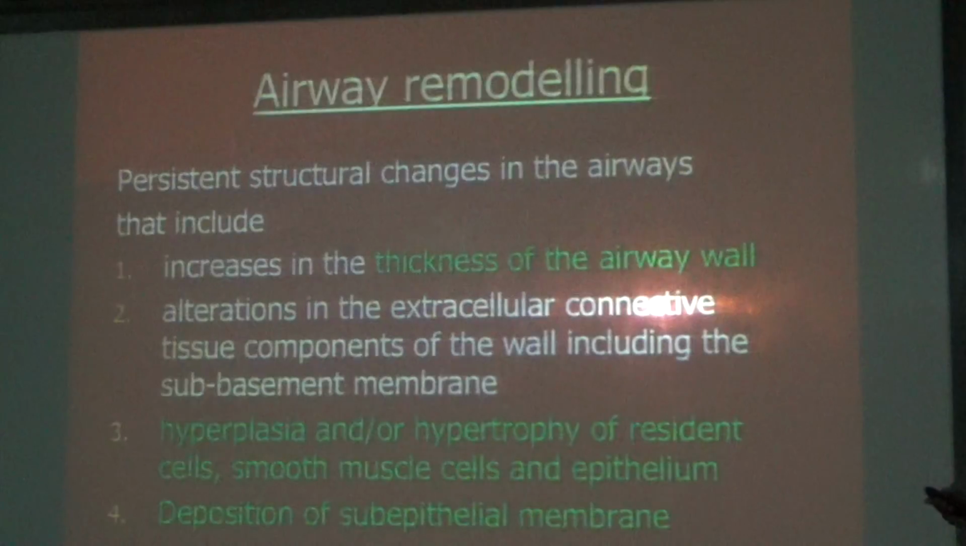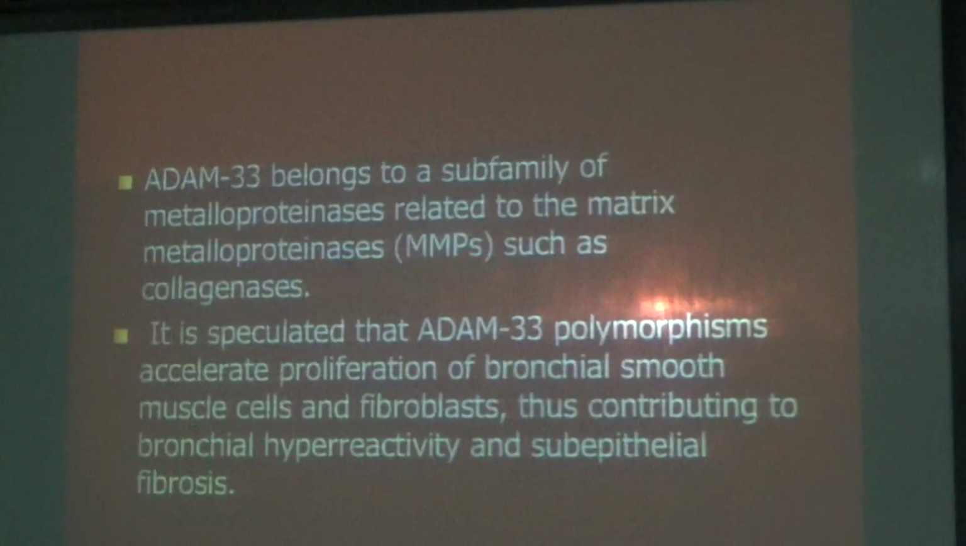it causes asthma. Now airway remodeling, in a sense, this is the microscopy. Persistent structural changes in the airways include increases in the thickness of the airway wall, alteration in the extracellular connective tissue, causes the subbasement membrane, hyperplasia and hypertrophy of resident smooth muscle cells and epithelium, deposition of subepithelial membrane. These are all the 4 features I am going to discuss.